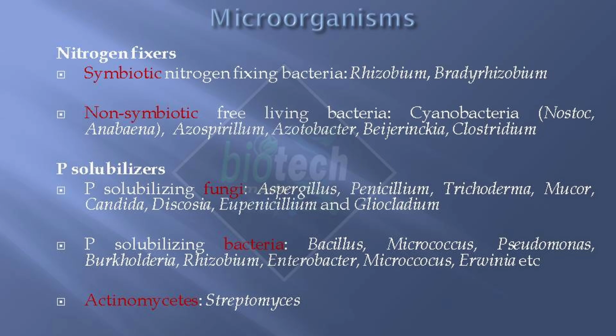First, we should see what the nitrogen fixers are. These nitrogen fixing microorganisms can be of two types, symbiotic or non-symbiotic. If we see the symbiotic nitrogen fixing bacteria, the most important example is Rhizobium. Bradyrhizobium is also there, but the most important one is Rhizobium, which forms the nodule in legumes. And then there are many free living bacteria, which you call non-symbiotic, and these can be cyanobacteria,